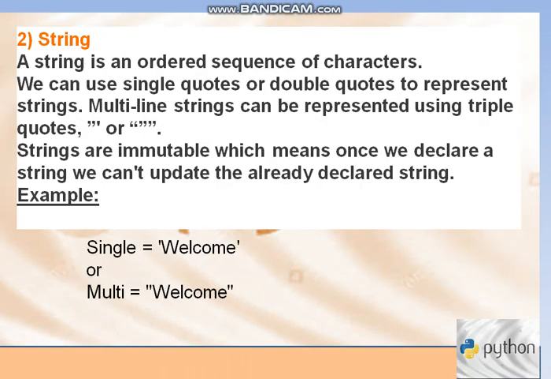String. A string is an ordered sequence of characters. We can use single quotes or double quotes to represent strings. Multi-line strings can be represented using triple quotes. They are a contiguous set of characters in between pairs of single or double quotes. The quotes are not a part of the string.